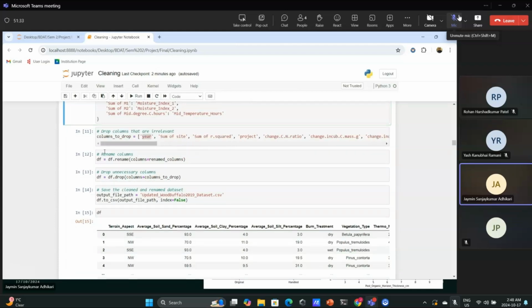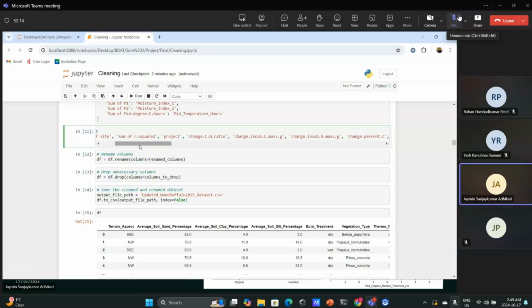Then I dropped the columns that are irrelevant from our data set. The very first column is the year. In this column, every record has a 2019 value, so this is not useful for our further analysis, and we decided to drop it. Same with the change in carbon and neutral ratio, which could be depicted as changes over time, but all the records have the same year, so we removed that column as well.